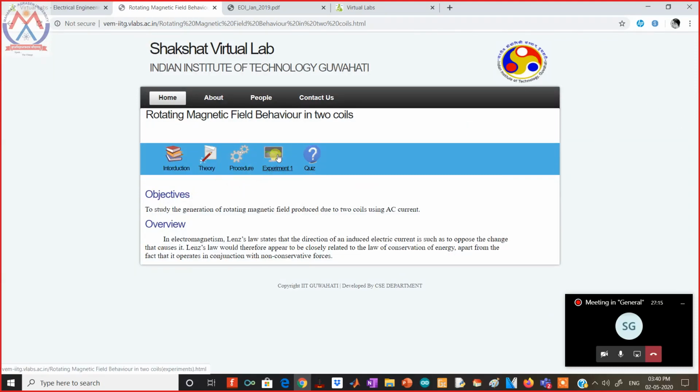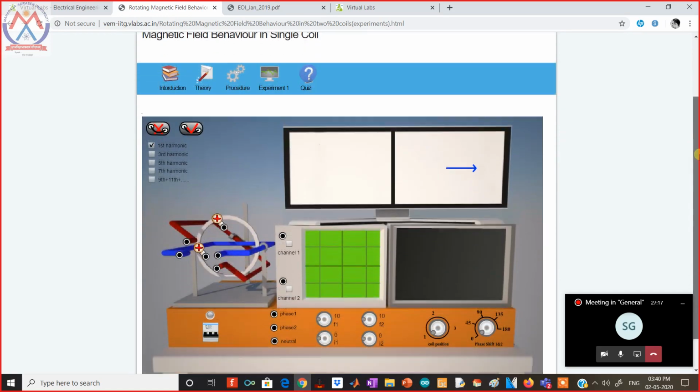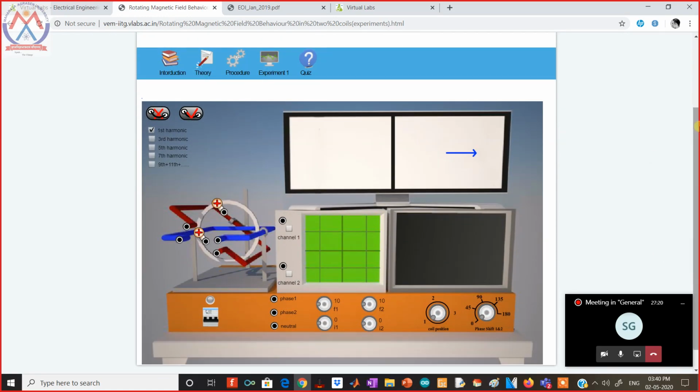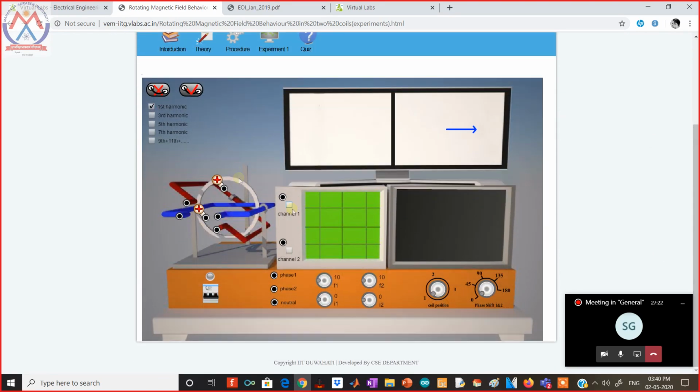Jump into the simulation, and let me quickly show how innovative this system is. Now we have this double coil. This is a magnetic field. Let's connect the coils to the oscilloscope. Let's connect one of the coils to phase 1. This wire should go to phase 2, and the others are the neutral.